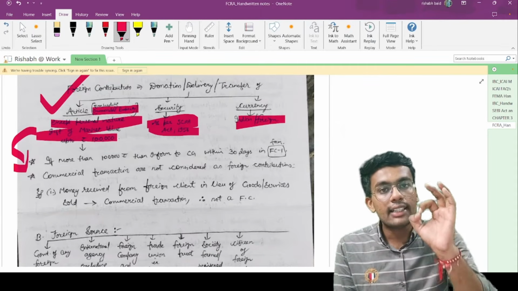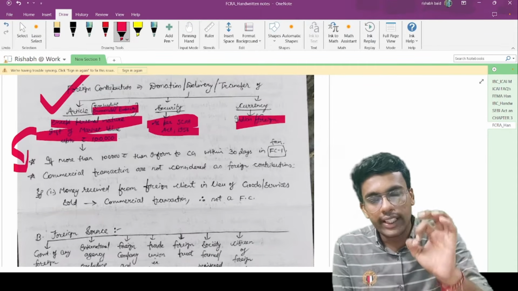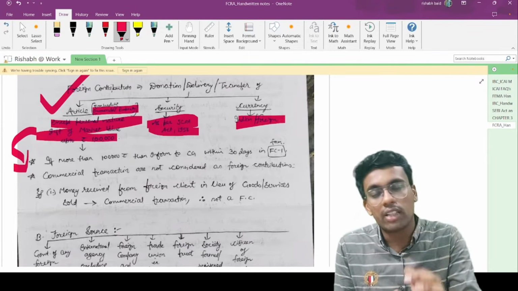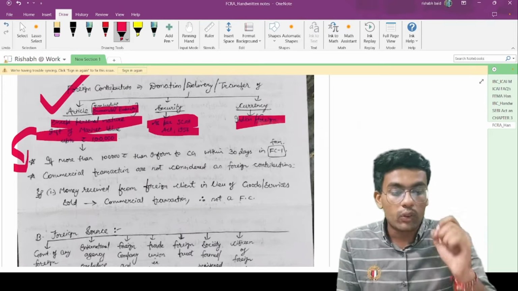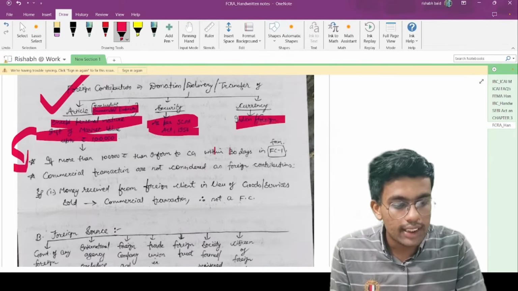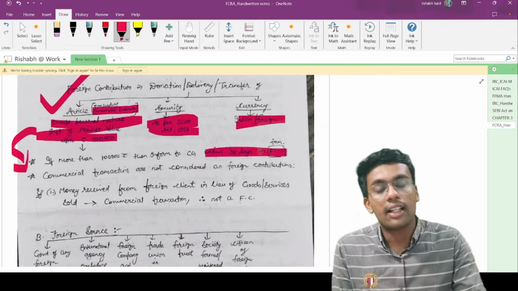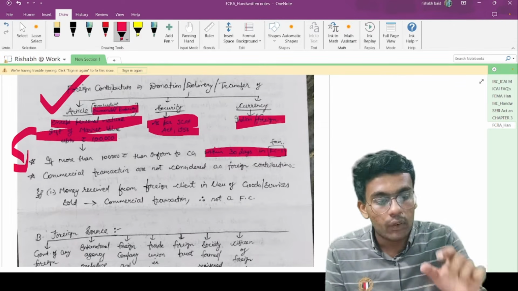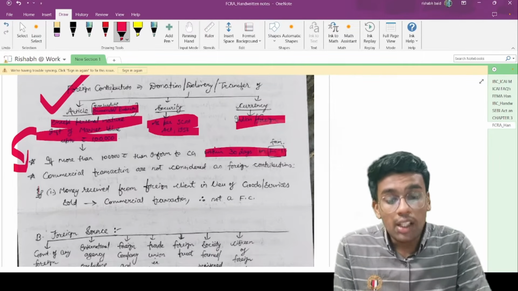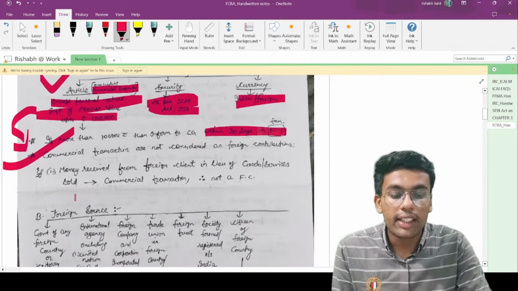If more than rupees 1 lakh, then for this point you can relate with this. If there is a gift received from outside India from your relative and the market value is more than rupees 1 lakh, then in such a case you are required to intimate such a gift to the central government within 30 days in form number FC1. So this FC1 and all are relevant from the MCQ perspective, and this 30 days timeline is also relevant from the MCQ perspective.